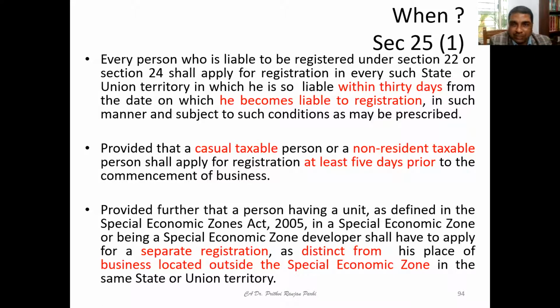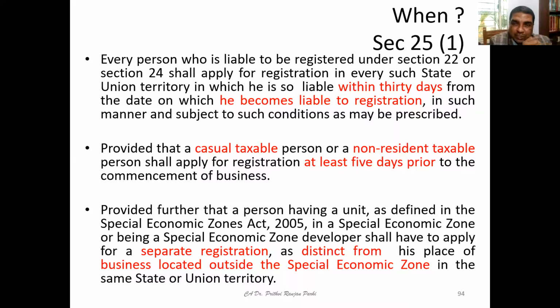And a casual taxable person, who was discussed in the previous class, is one who is occasionally involved in some activity. Or a non-resident taxable person, NRTP, means a person who doesn't have any place of business or residence in India. He has to apply for registration at least 5 days prior to the commencement of business. So this is the basic requirement one has to remember.